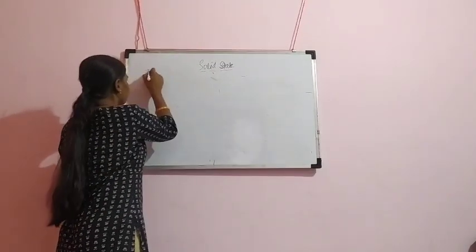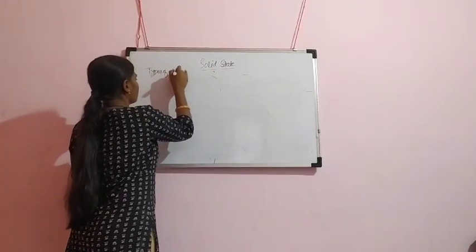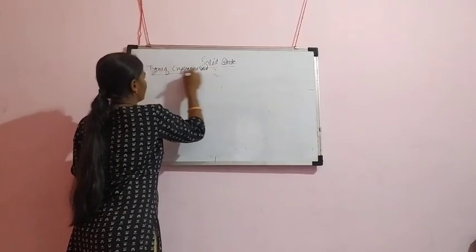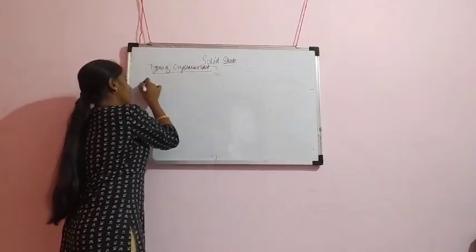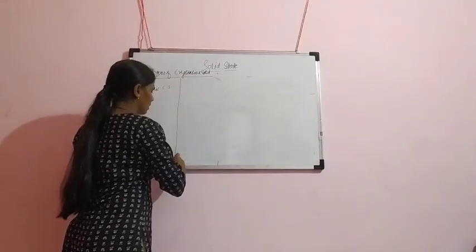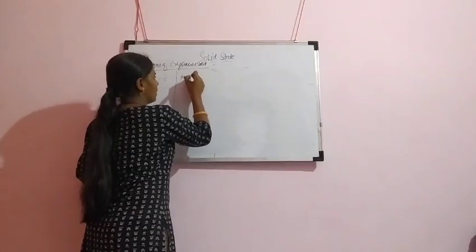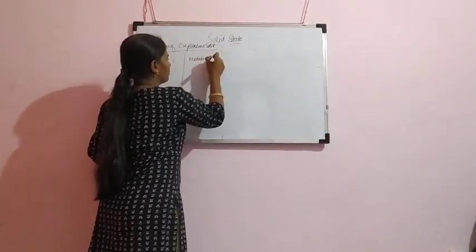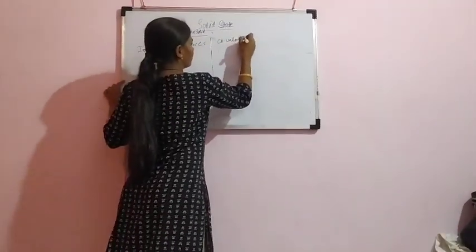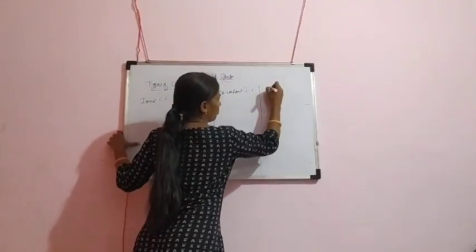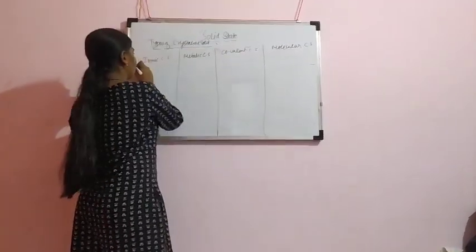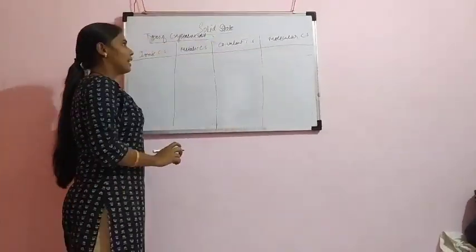Types of crystalline solids. Okay, there are mainly four types. First one, ionic crystalline solids. Second one, metallic crystalline solids. Third one, covalent crystalline solids. And last one, molecular crystalline solids. Okay, these four are the types of crystalline solids.